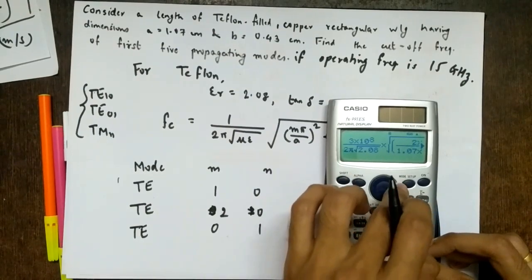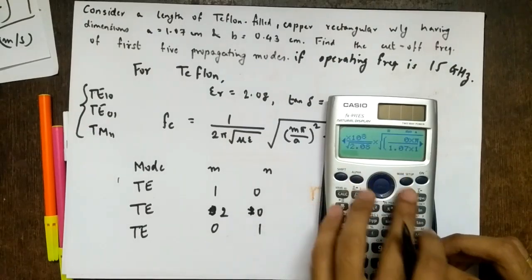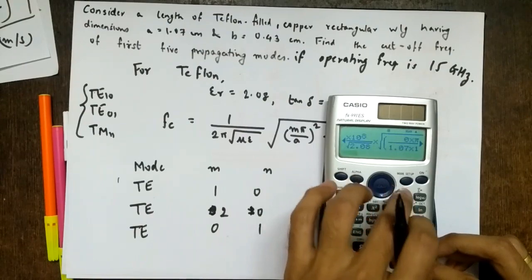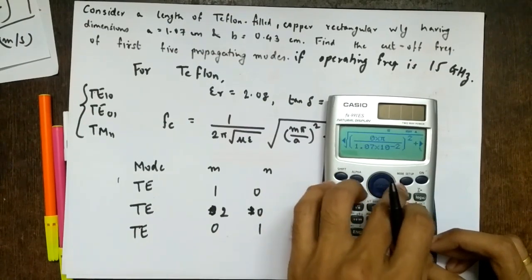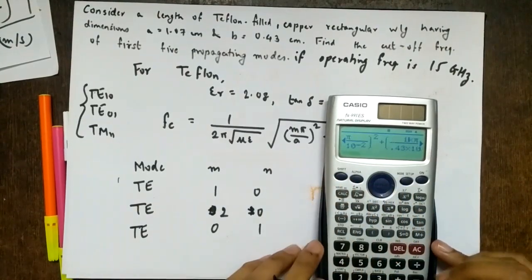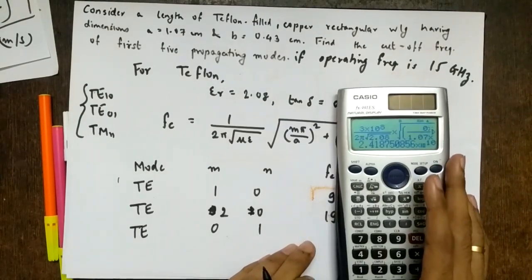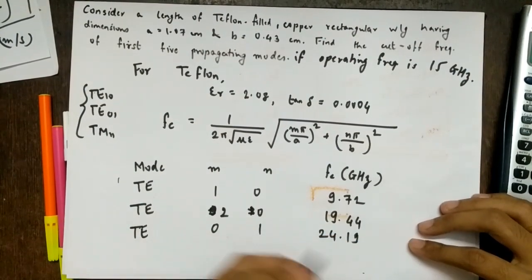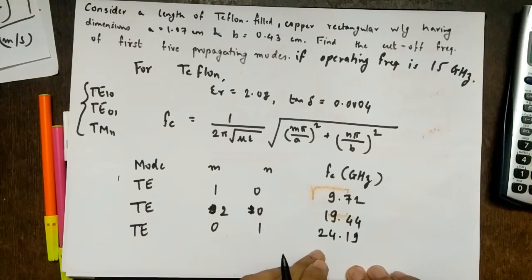If you want, you can type the expression again. But the more you type, the more probability of making mistakes. That is the reason I am using the same expression. I made sure that my expression was correct. Now this is 0 and this is 1. So this is how much? 24.19. So TE01 is also not propagating, and TE02 we need not calculate.